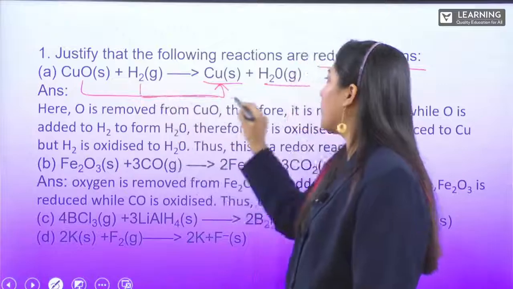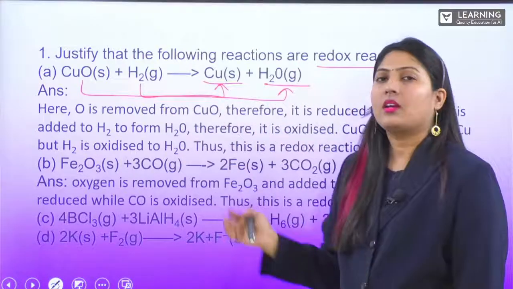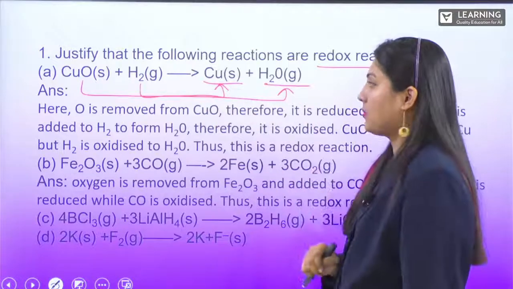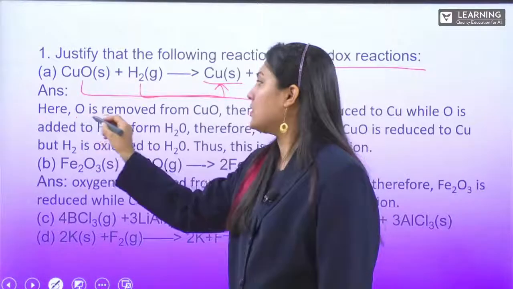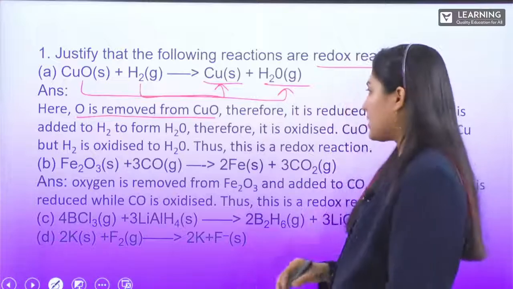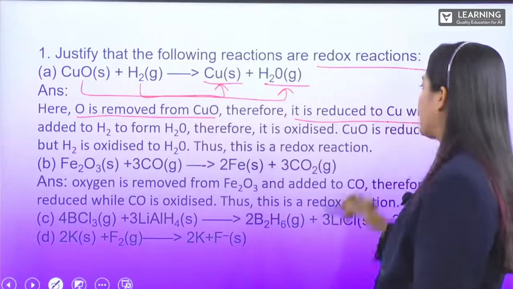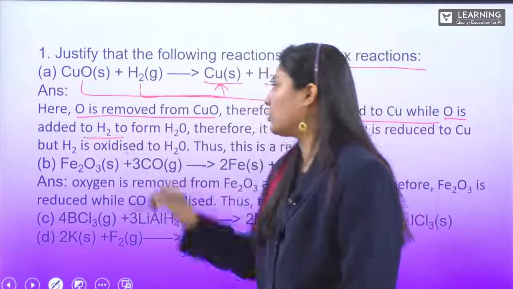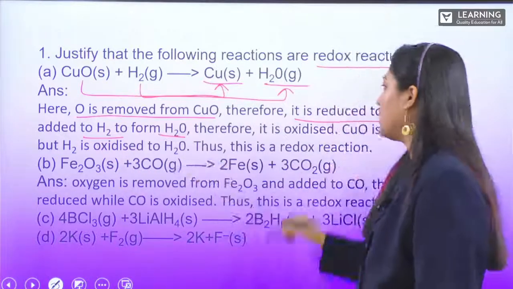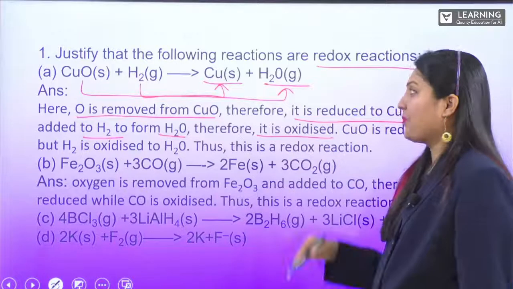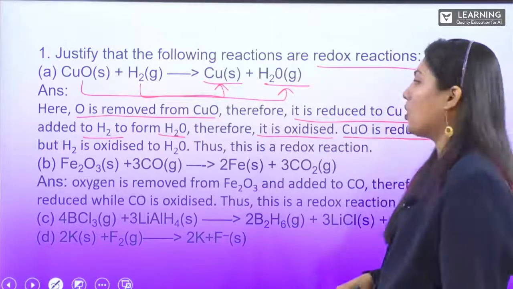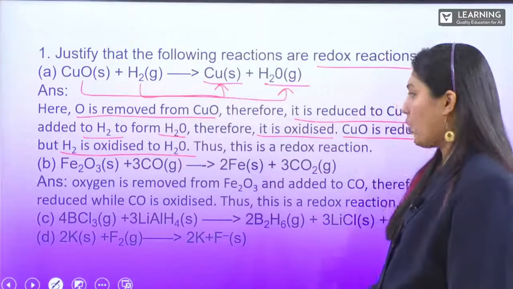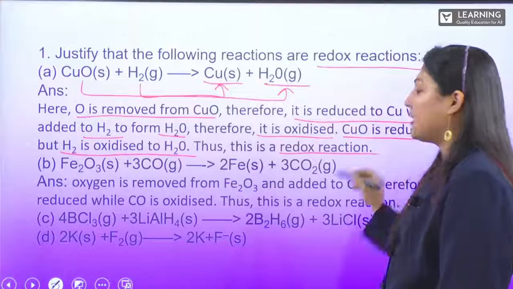From hydrogen to water, it is addition of oxygen and we call it oxidation taking place. So here oxygen is removed from copper oxide, therefore it has been reduced to copper, while oxygen is added to hydrogen to form water molecule, so it is oxidized. Copper oxide is reduced to copper, whereas hydrogen is oxidized to water. Thus, this is a redox reaction.